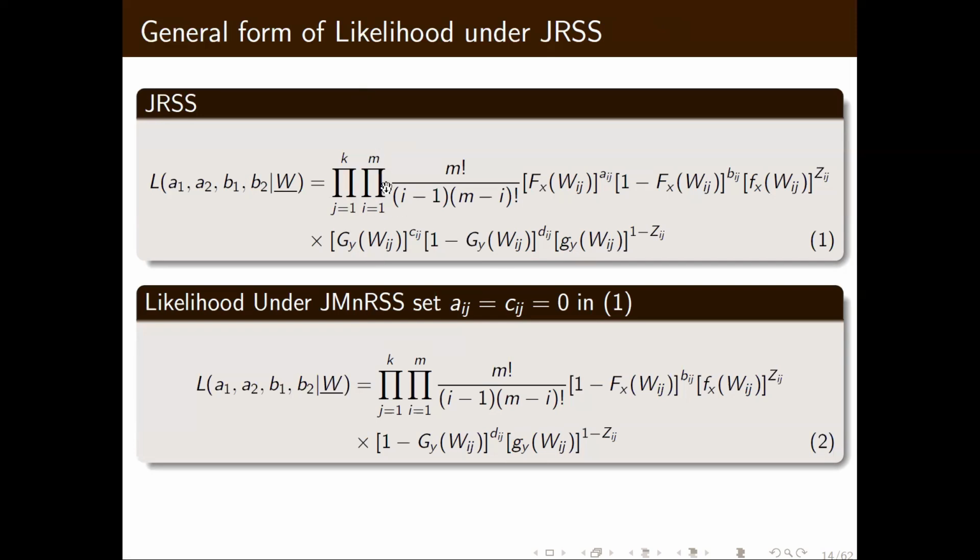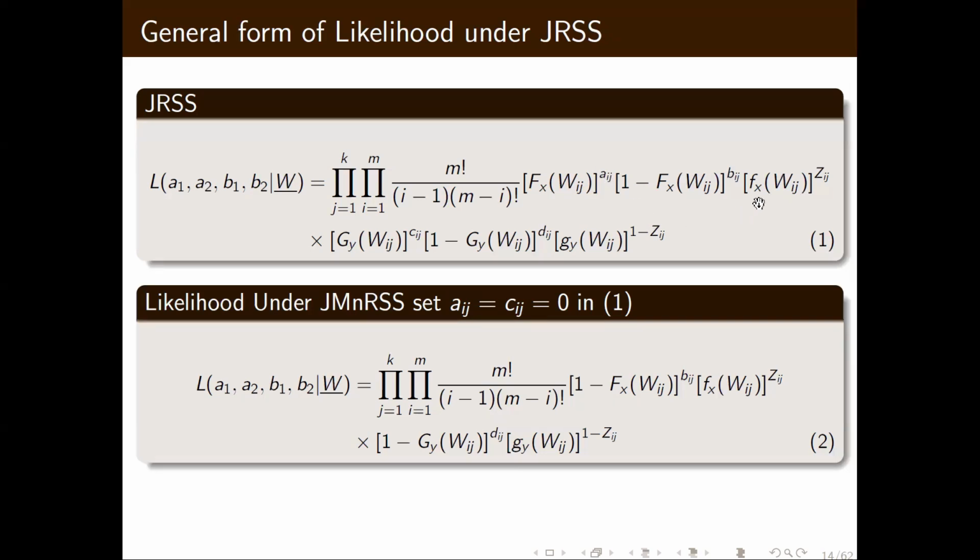So it is a product involving Aij, Bij, Zij. Aij is the number of observations of X which are less than or equal to Wij. Wij is the ith observation in the jth set or the jth cycle, but we don't know whether it is from the X observations or Y observations. So for Wij we have the information, and now we are trying to identify how many observations are less than or equal to Wij.